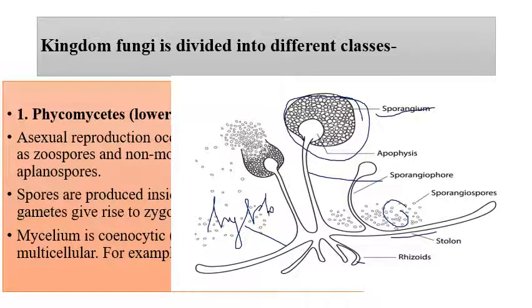And the main difference between the structure of Mucor and Rhizopus is that Rhizopus is much more branched. This one is not so branched, but in Rhizopus we find a very much branched structure. This is the dehiscence of spores shown here.